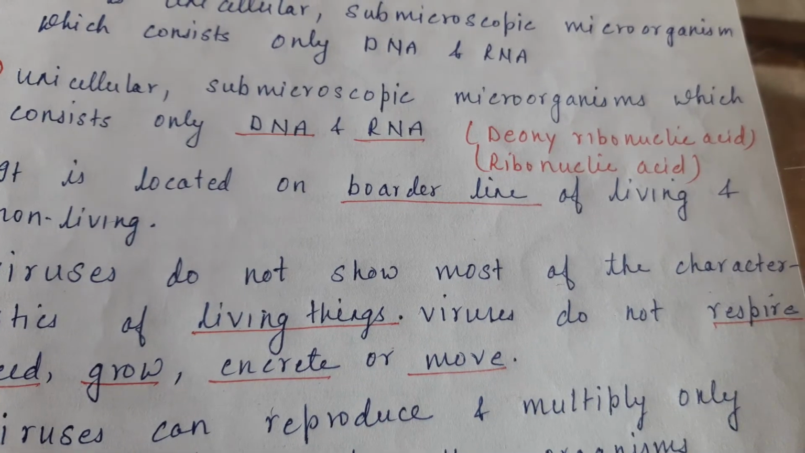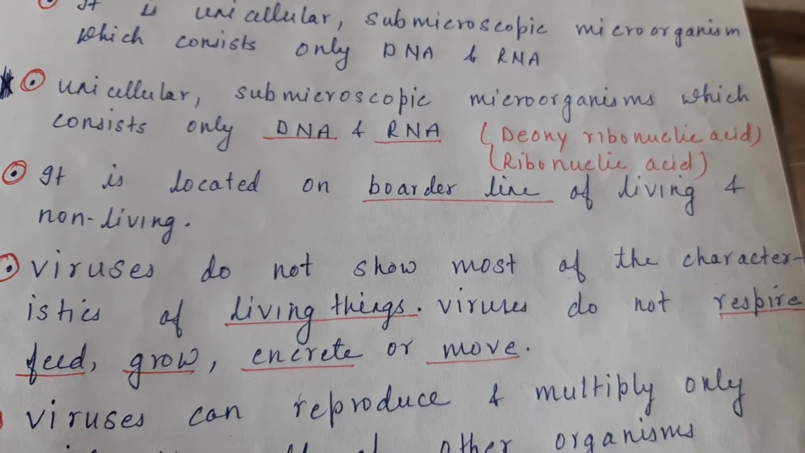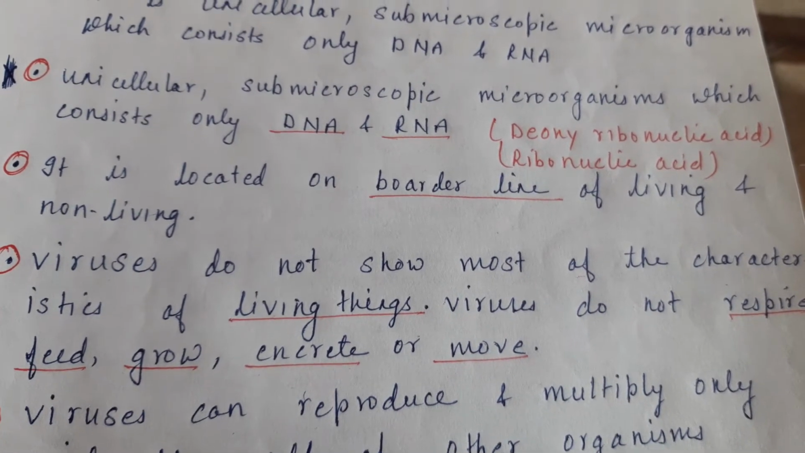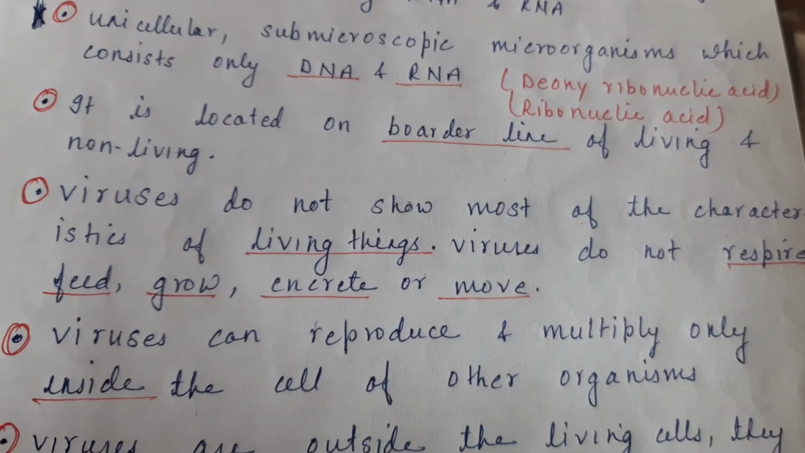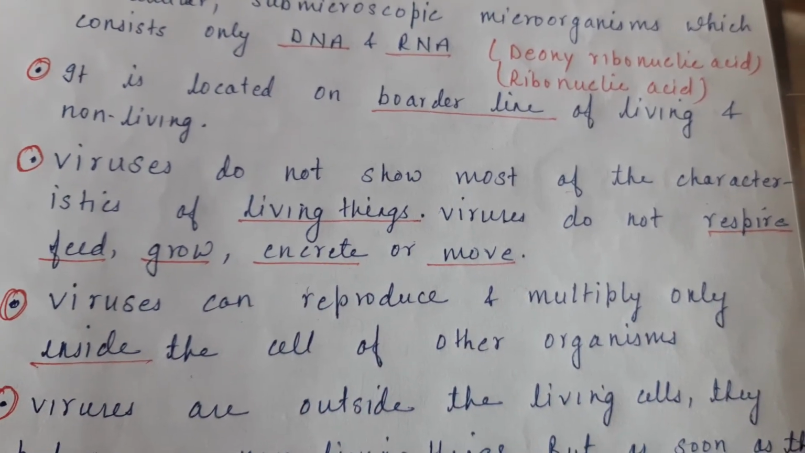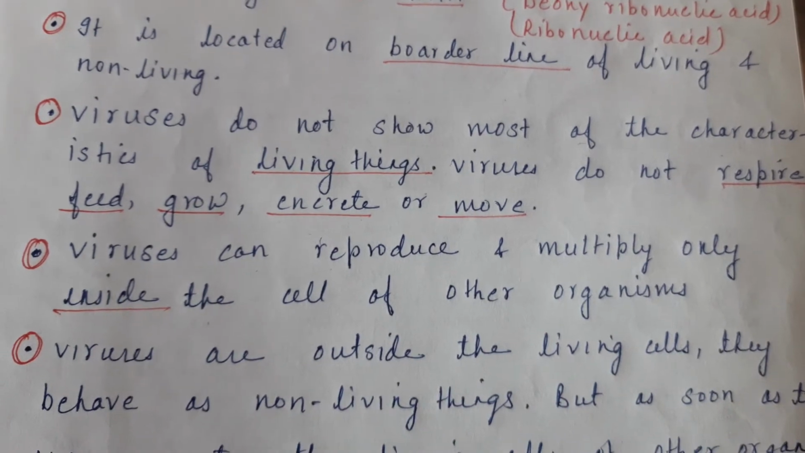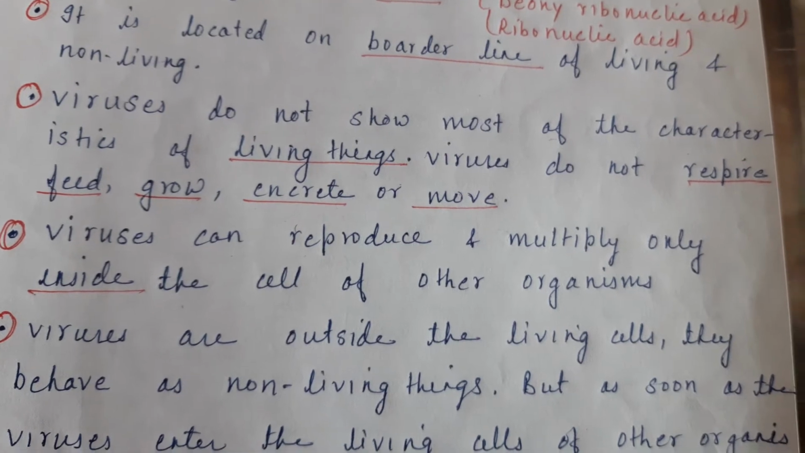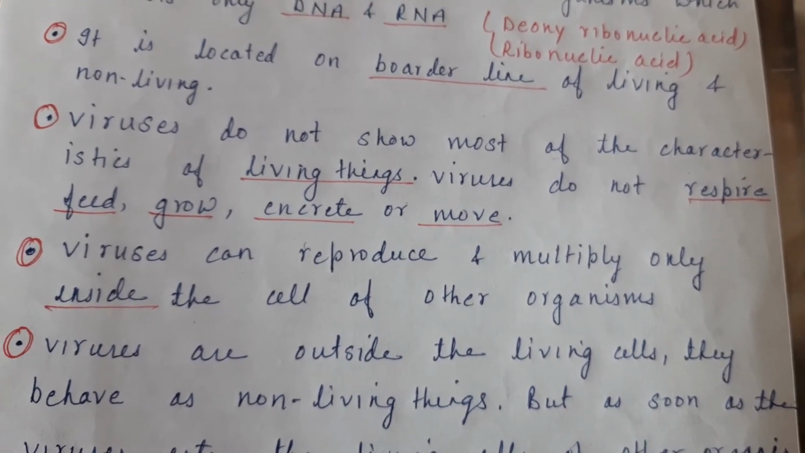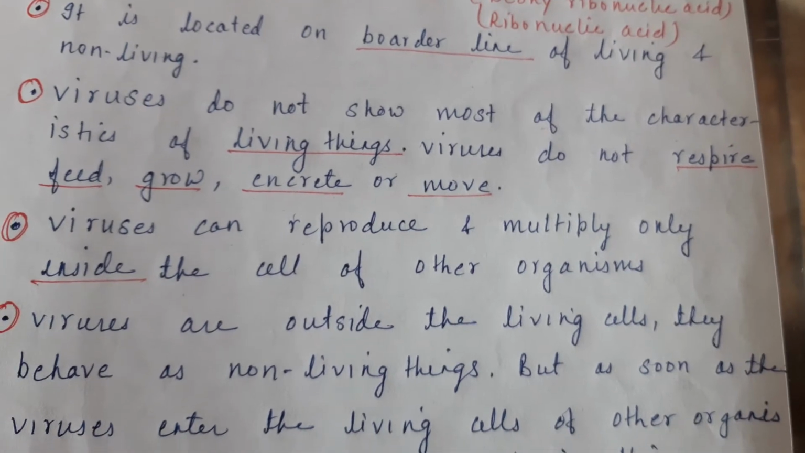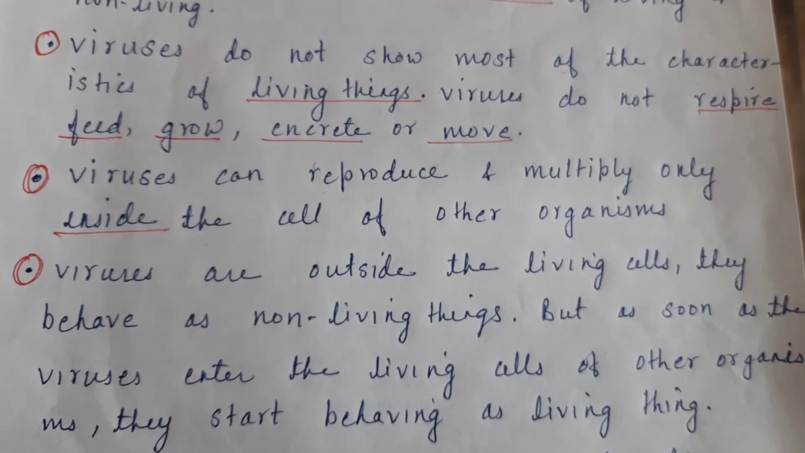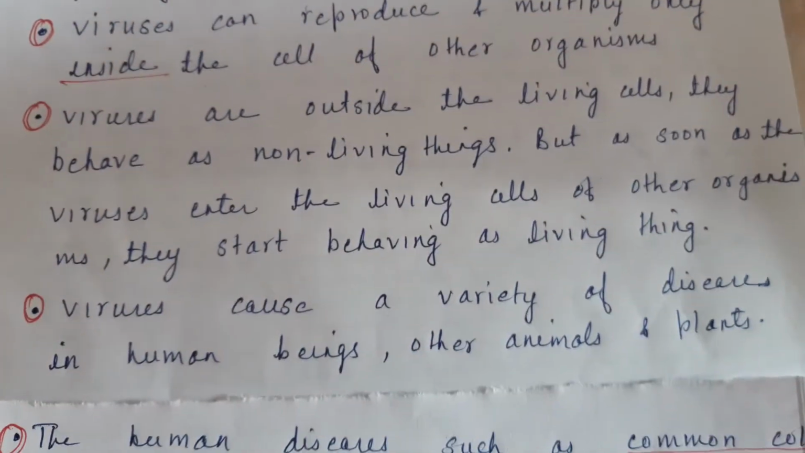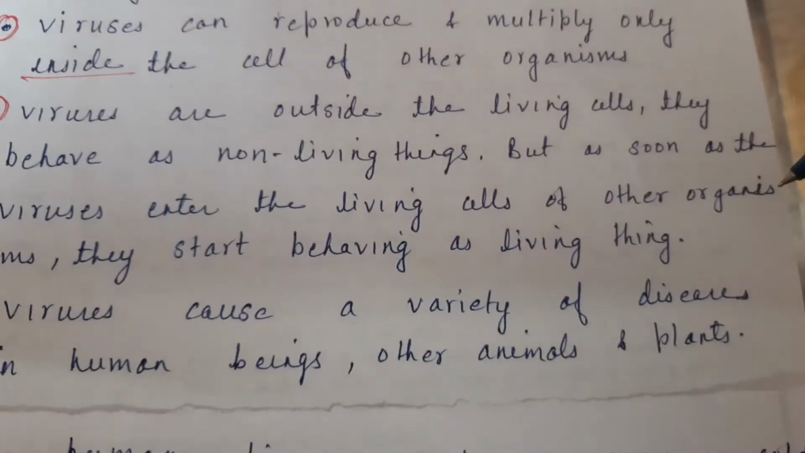Viruses do not show most of the characteristics of living things. It means that they do not respire, feed, grow, excrete or move. But a virus can reproduce and multiply only inside the cell of other organisms. It means that when a virus enters other living organisms, it can reproduce or multiply. When viruses are outside living cells, they behave as non-living things, but as soon as a virus enters the living cells of other organisms, they start behaving as living things.